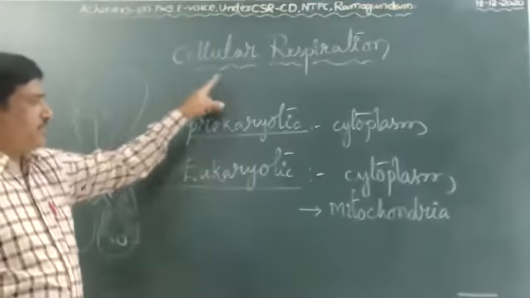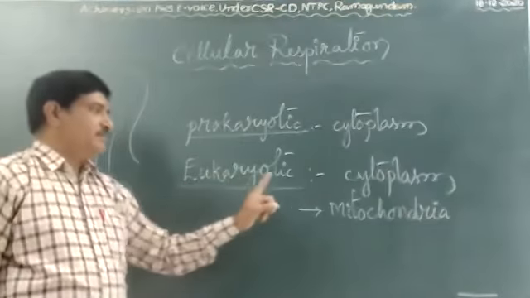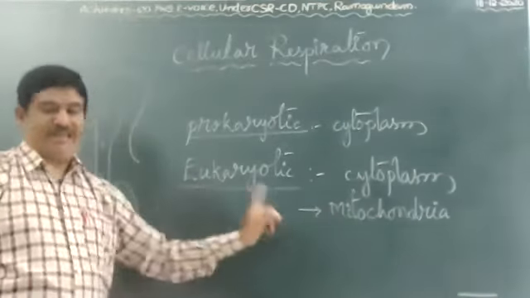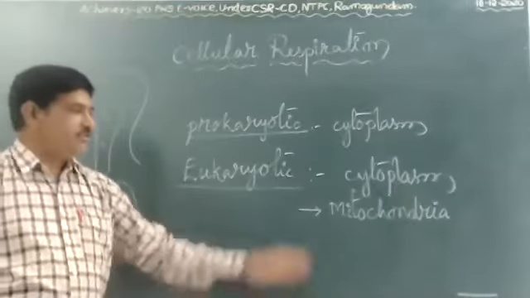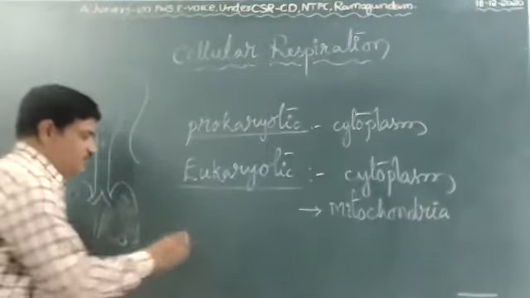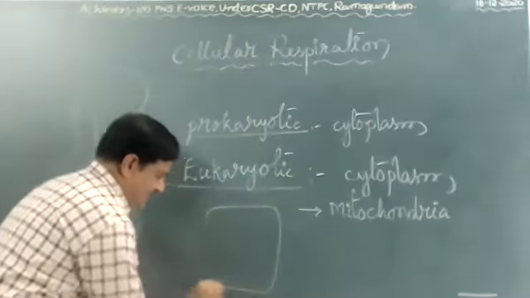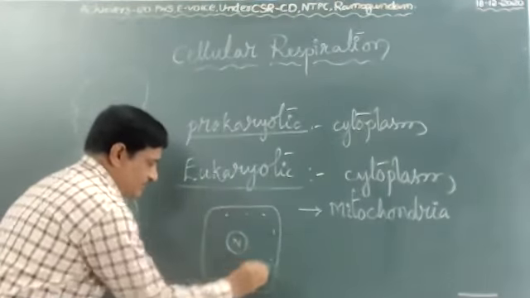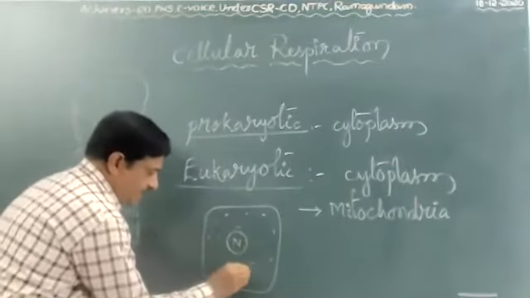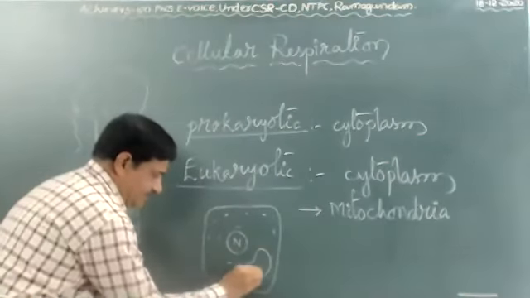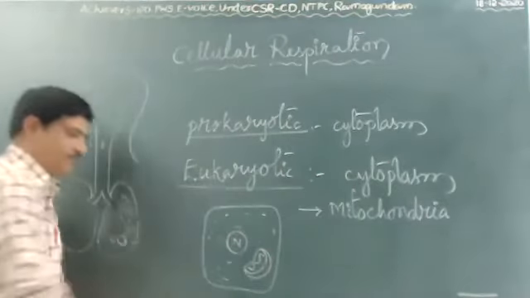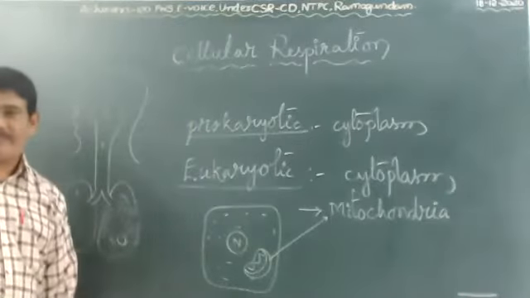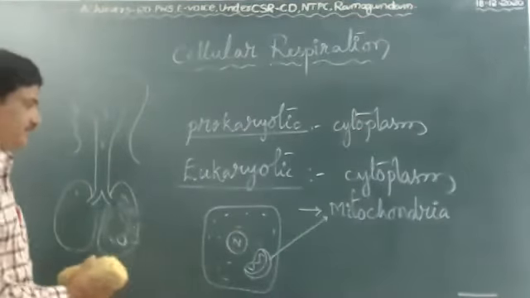Next one, cellular respiration occurred in the cytoplasm and mitochondria of the eukaryotic cell. Okay, these are organelles, just as I explained, you know very well. For example, this is the animal cell. In that, this is called nucleus. This is called cytoplasm. Here, so many organelles. In that, this is called mitochondria. The respiration occurred in mitochondria of the cell. Okay, children. Next.